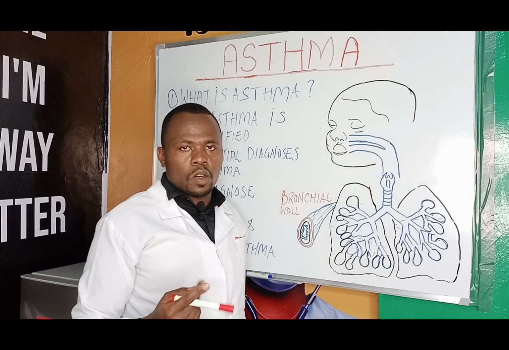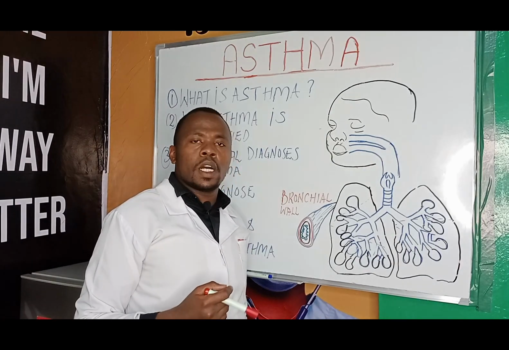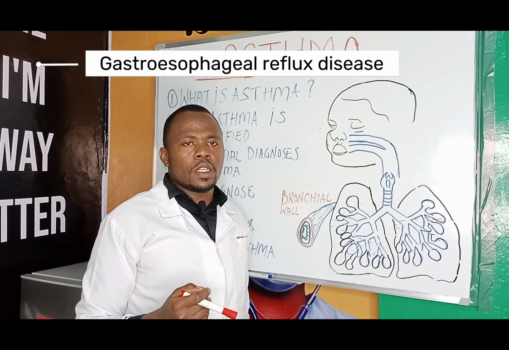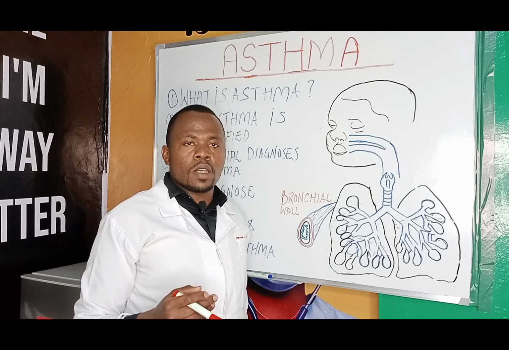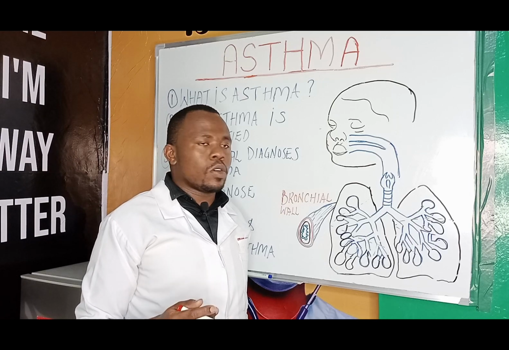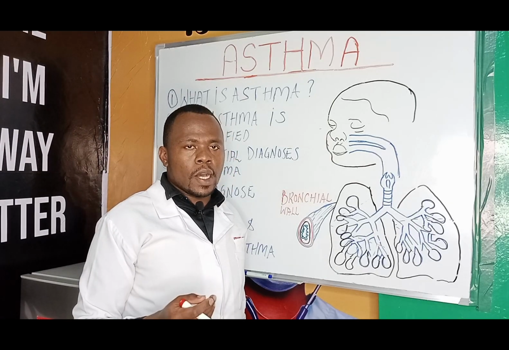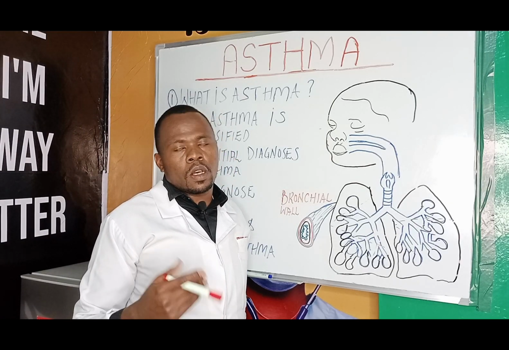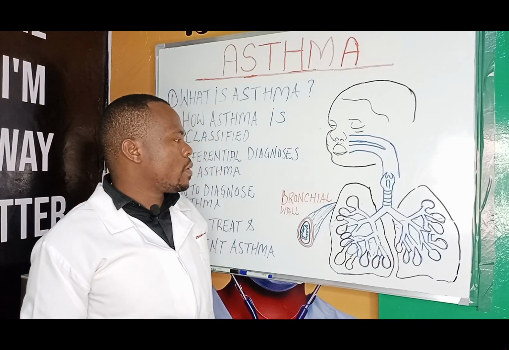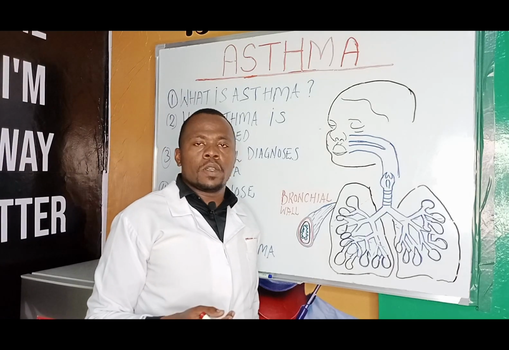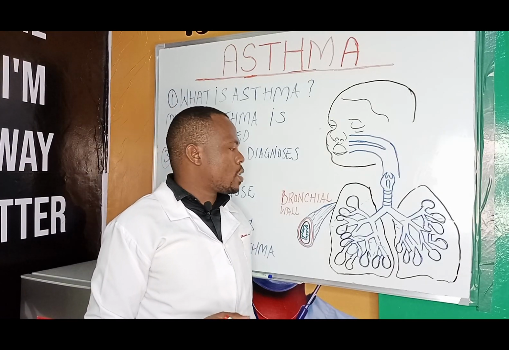We also have another condition that presents like asthma called GERD. GERD is gastroesophageal reflux disease. This is a digestive system disorder whereby your stomach acid or other stomach contents flow back into the food pipe and may end up entering into the windpipe. GERD also presents like asthma.